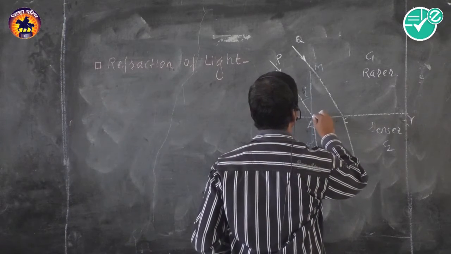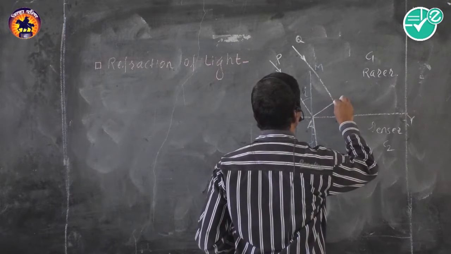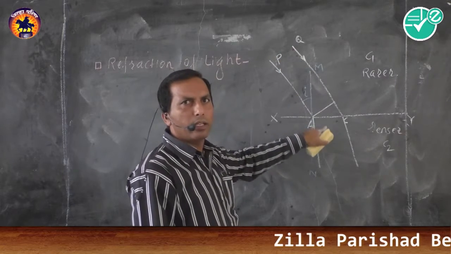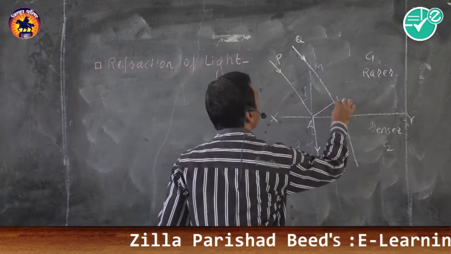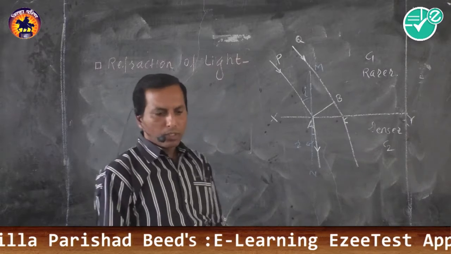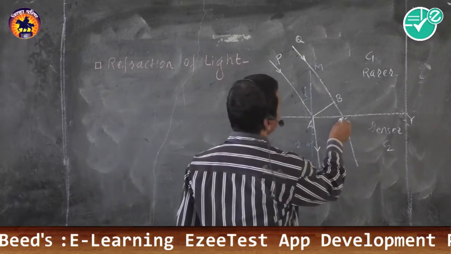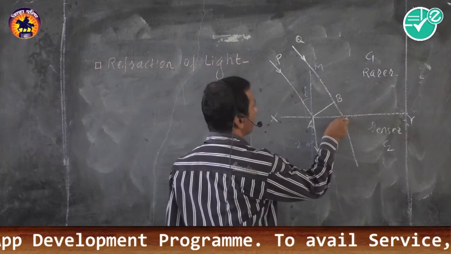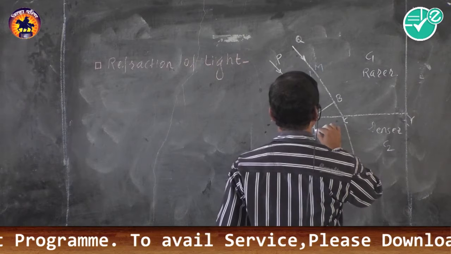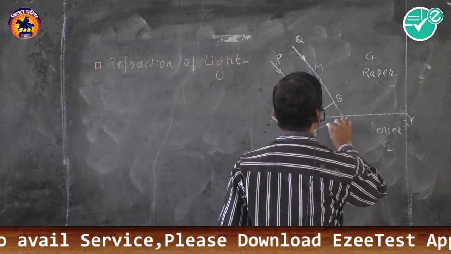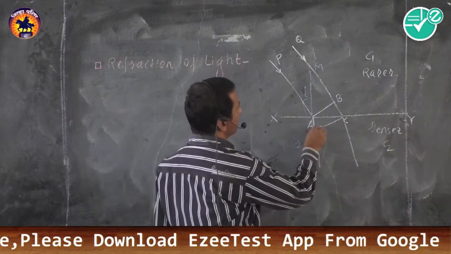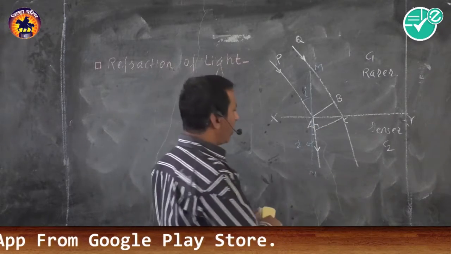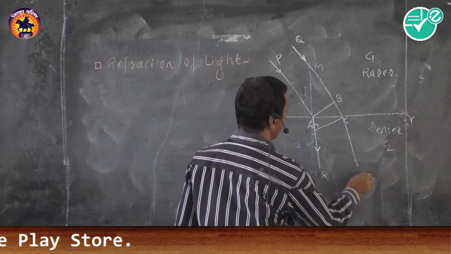Similarly, draw a perpendicular line from point A to the incident ray QC at B. Also, draw a line perpendicular to the ray AR, and suppose this one.